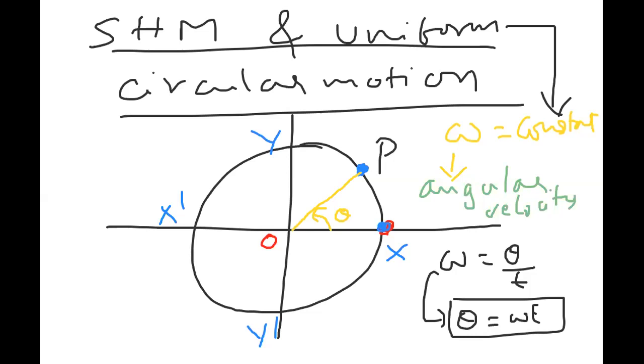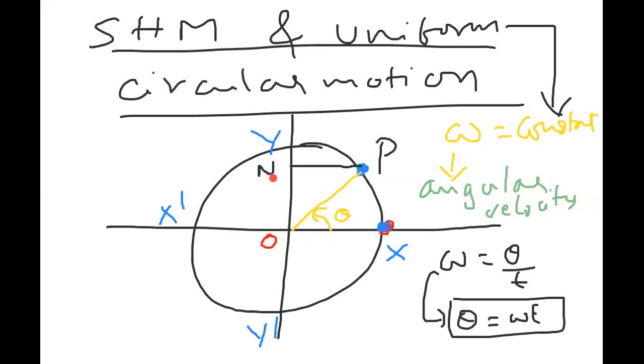And let me take a point N. N is nothing but the foot of the perpendicular dropped on Y dash. Observe carefully, this is N. This N is the foot of the perpendicular for the point P. When the particle reaches the point P, the foot of the perpendicular dropped on YOY dash is called N.